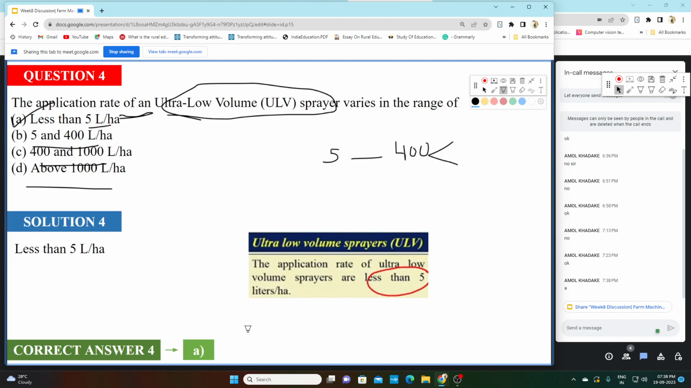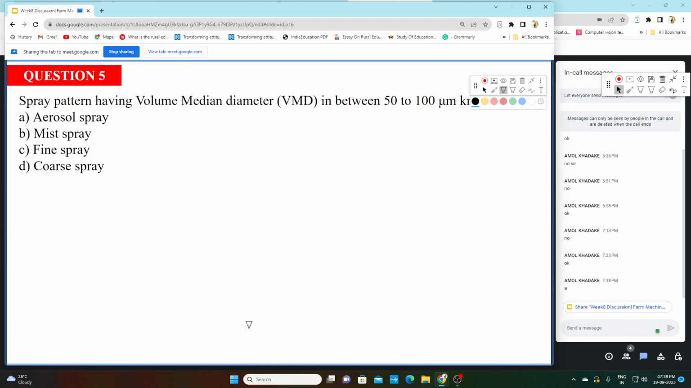Is this clear? Should be clear. Now let's move to the next question. Spray pattern having volume median diameter between 50 to 100 micrometer is known as: A is aerosol spray, B is mist spray, C is fine spray, and D is coarse spray. Any guesses for this? Amol is telling A. Okay, C, you are telling C.